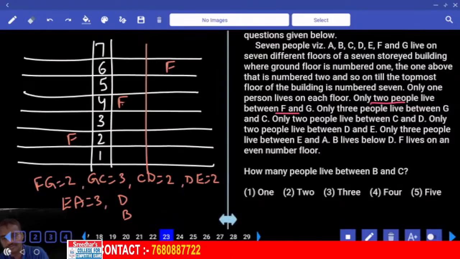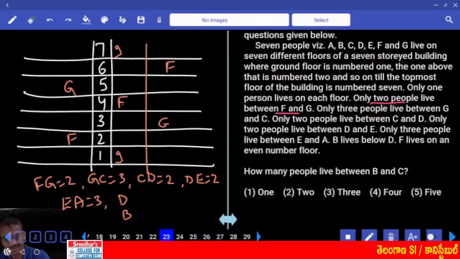Then F and G, how many people? There are exactly 2 people. Now F and G, 2 people. G can be here, G can be here.